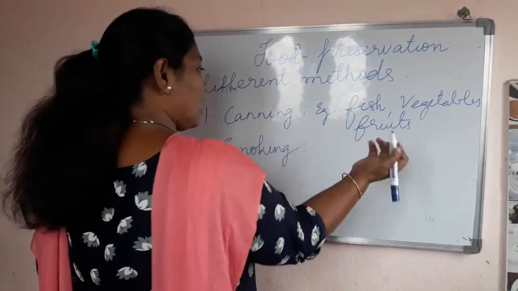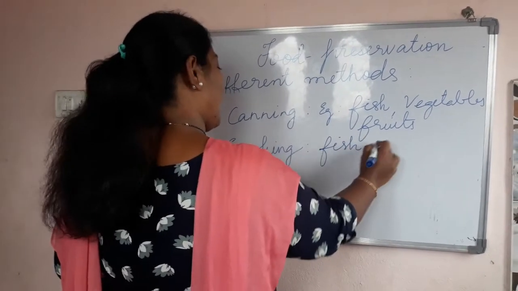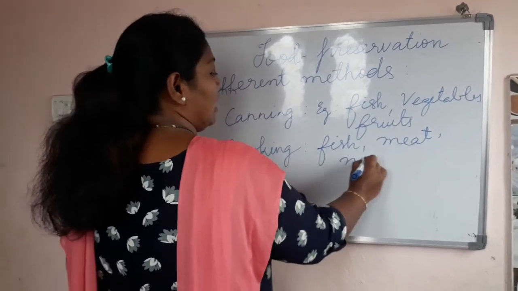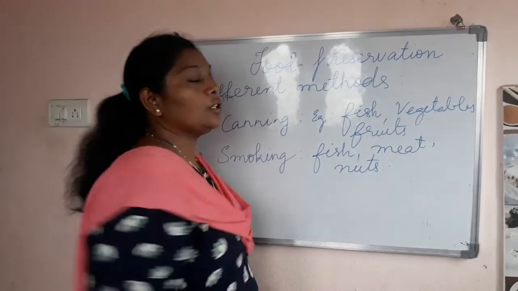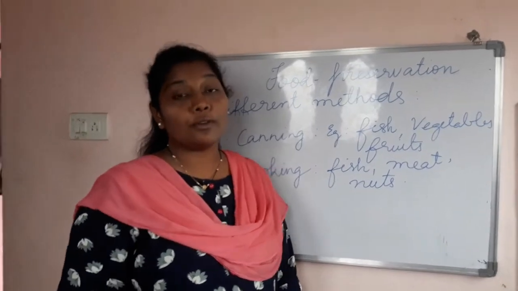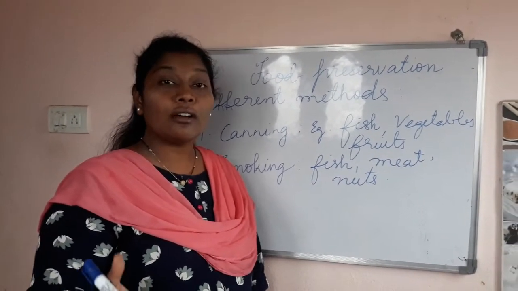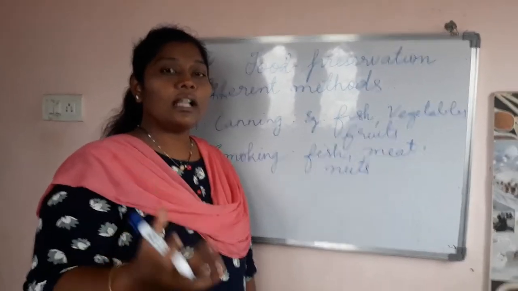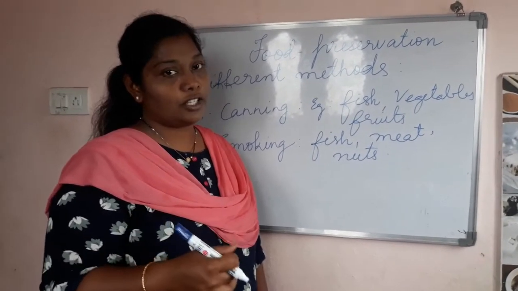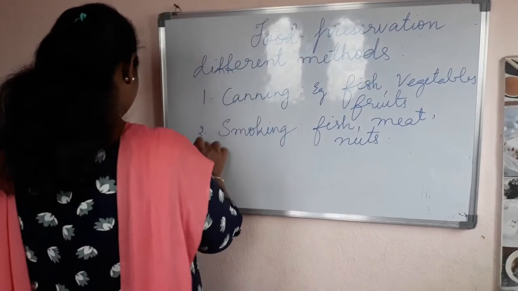In this one, what kind of food can be used? You can again use fish, meat and nuts. And sometimes, if you want to roast coffee beans, you will put the pan on the stove or on the firewood and you will roast them. So it is also a technique of preservation. We will see that. Okay. What is the next technique?